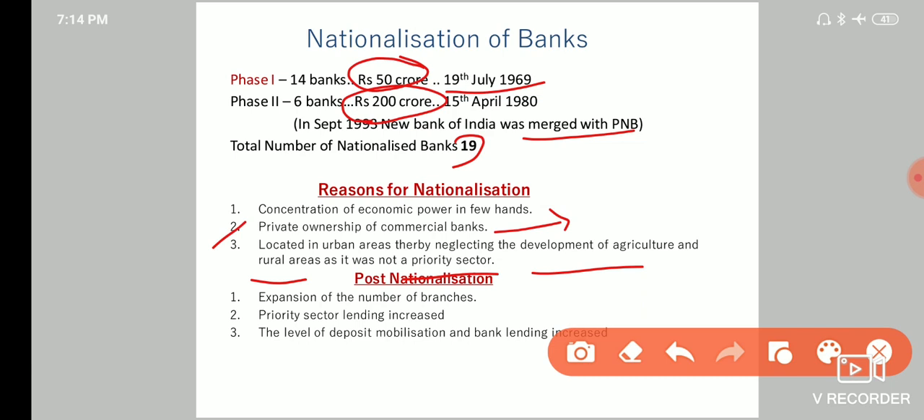And what changes can we see after nationalization? Firstly, the expansion of number of branches. Now branches were opened after nationalization in the remotest of areas which were previously ignored. Prior to nationalization, those areas were ignored. Next, priority sector lending increased. That means more farmers and rural artisans started getting more loans since they accounted for 70 to 80% of country's workforce back then.